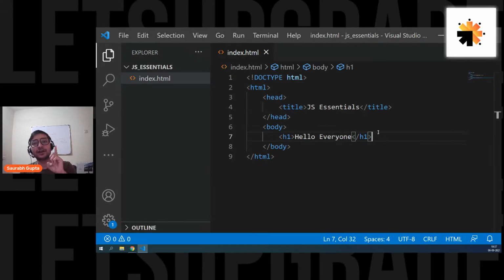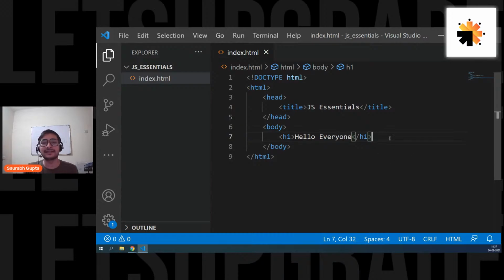So the first thing that we're going to learn is all the basic programming constructs of JavaScript, like loops and arrays, which are the same everywhere. And after that, we'll move ahead to something called DOM manipulation, which is exclusive to the front-end part of JavaScript. Is that clear, everyone? Okay, so now let's start learning.